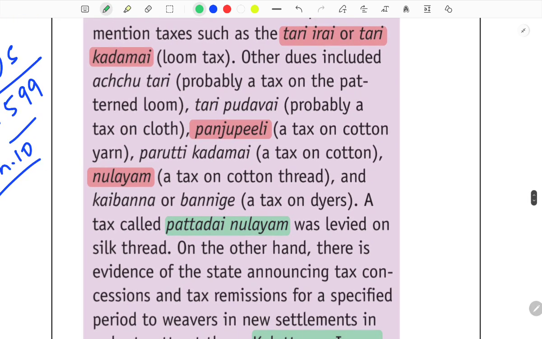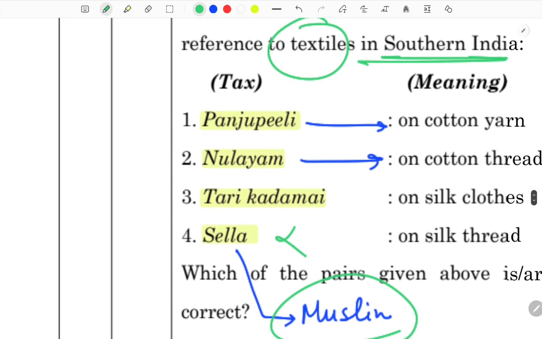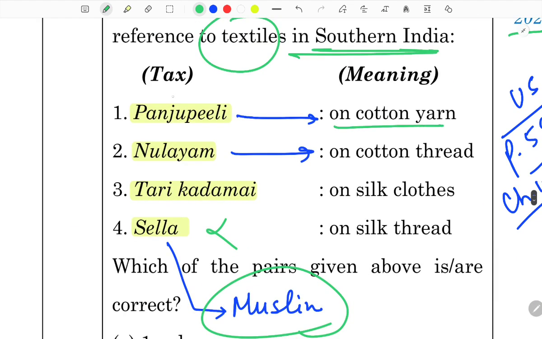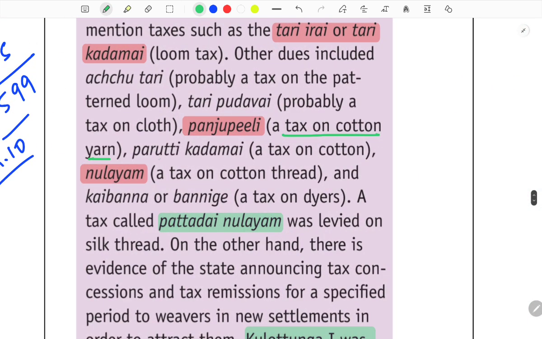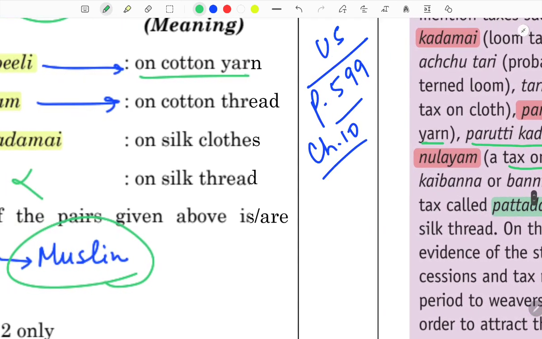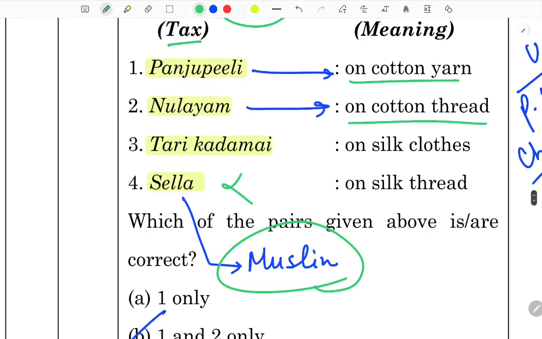But what they picked are terms whose meanings are confirmed and historians have some consensus. So Panjupili is a tax on cotton yarn. Yes, Panjupili, tax on the cotton yarn. Then Parutti Kadmai, a tax on cotton. Nulayam, a tax on cotton thread. Do you have Nulayam? Yes, on cotton thread.